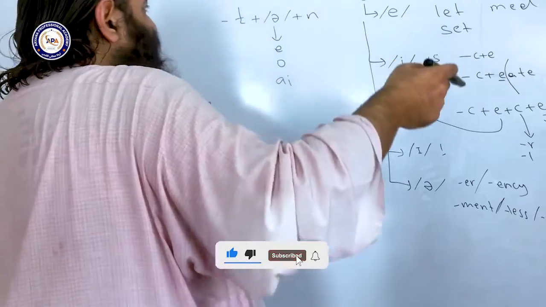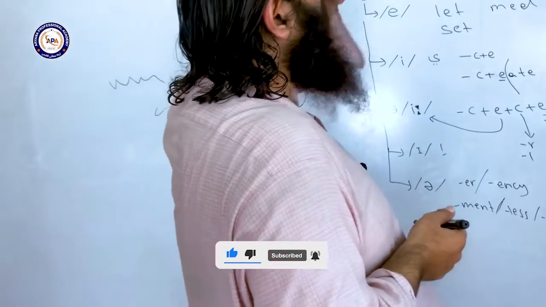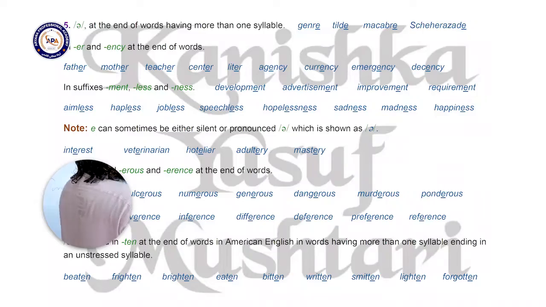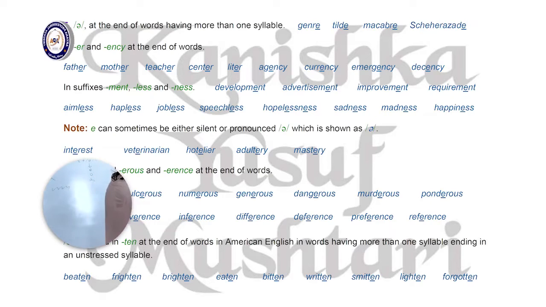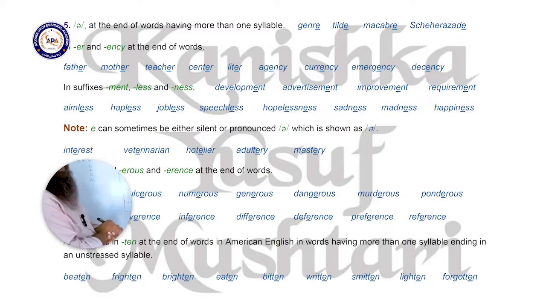But our lesson is E, so we take the examples of E only. In these words, at the end we have TEN, E is pronounced schwa, and the last syllable is not stressed. In American English, we make this silent. We pronounce like beaten, frightened, brightened, eaten, bitten, written, smitten, lightened, forgotten.